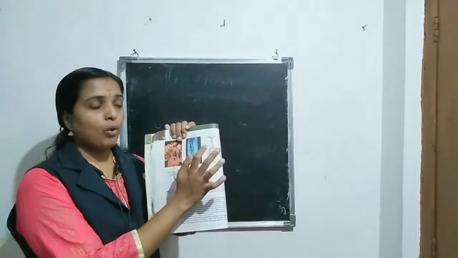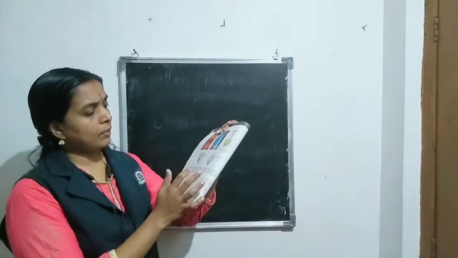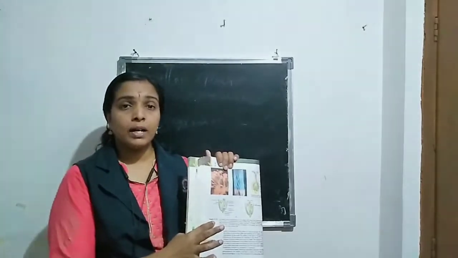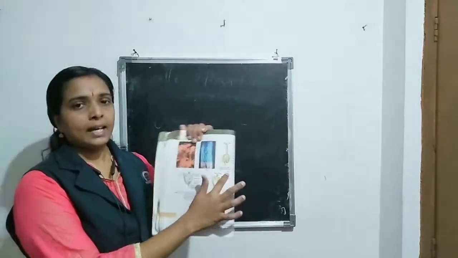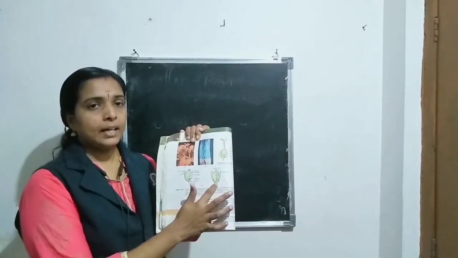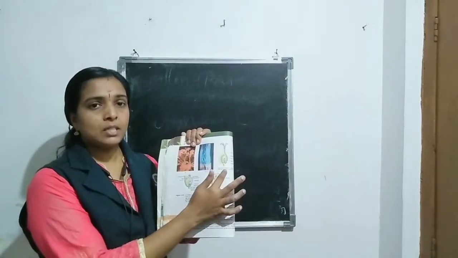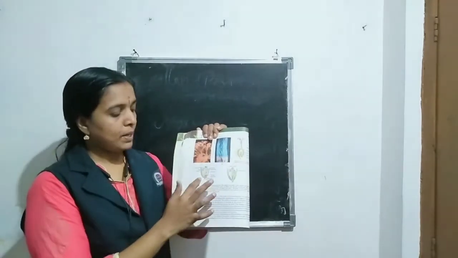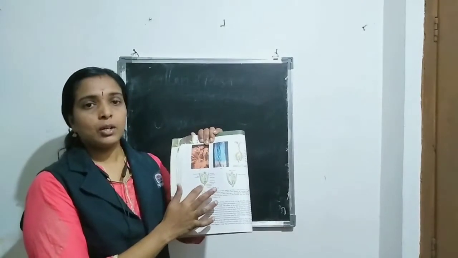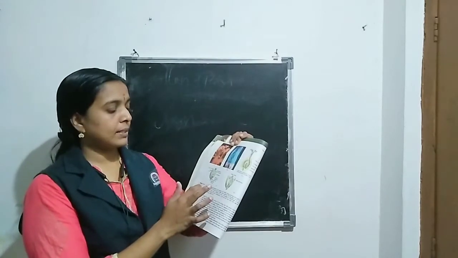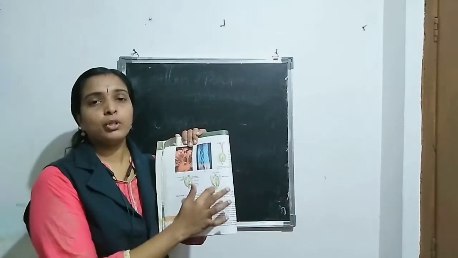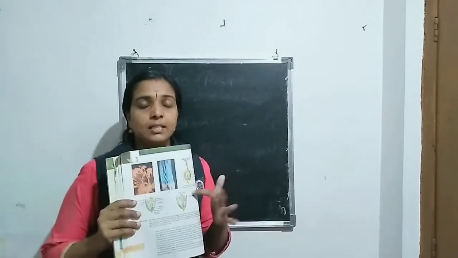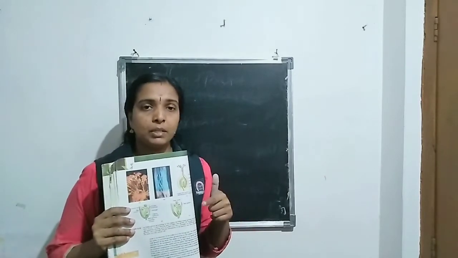You have to draw the first one, figure number 2.12. CDE diagram, you can draw. LS of the pistil shows the growth of the pollen tube. Then the next diagram shows entry of the pollen tube into the egg apparatus. Then the next shows movement of the male gamete. These three diagrams relate to the pollen pistil interaction.